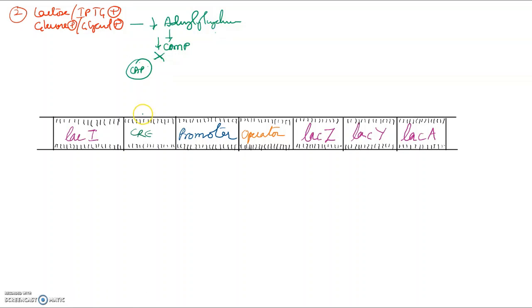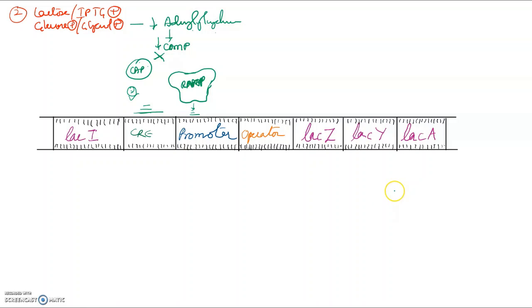If there is no cyclic AMP, then this space is vacant. And this space was our second point, which was absolutely essential for the RNA polymerase to come and bind here.